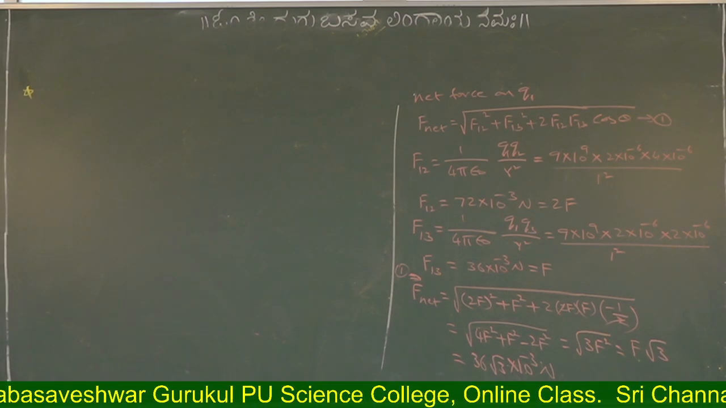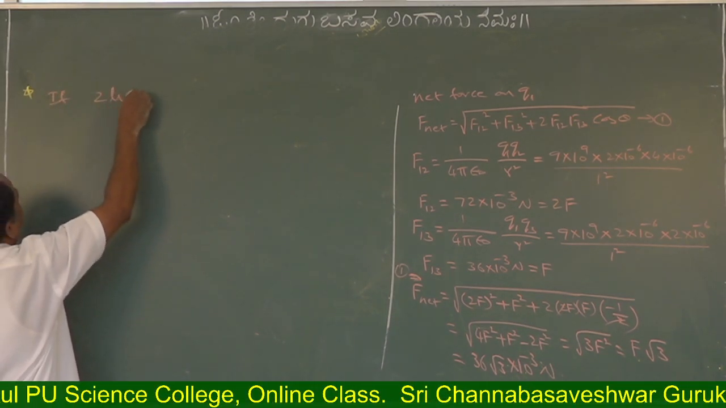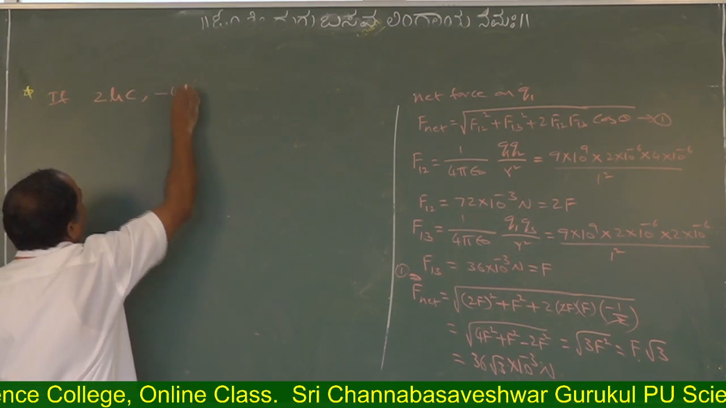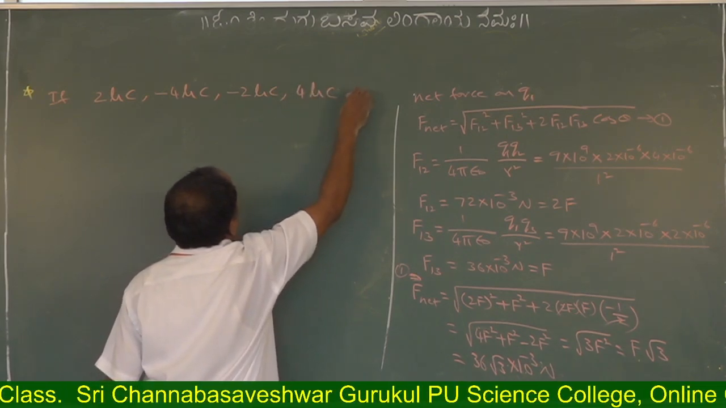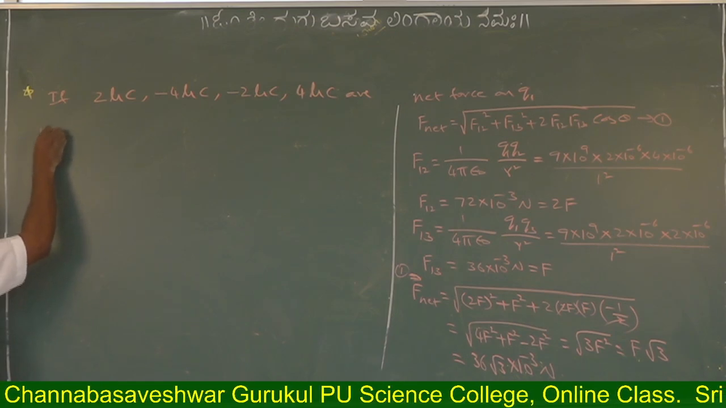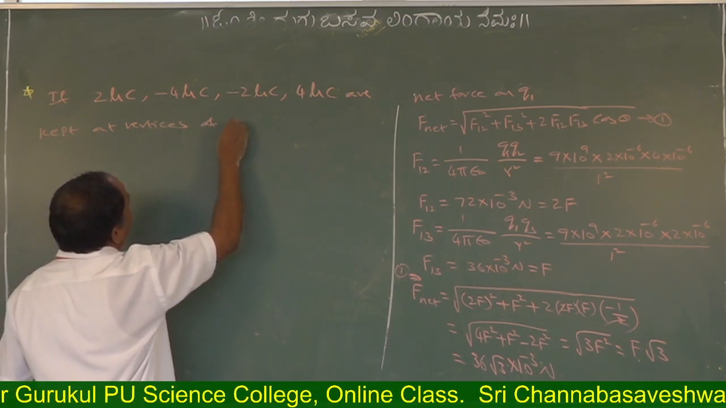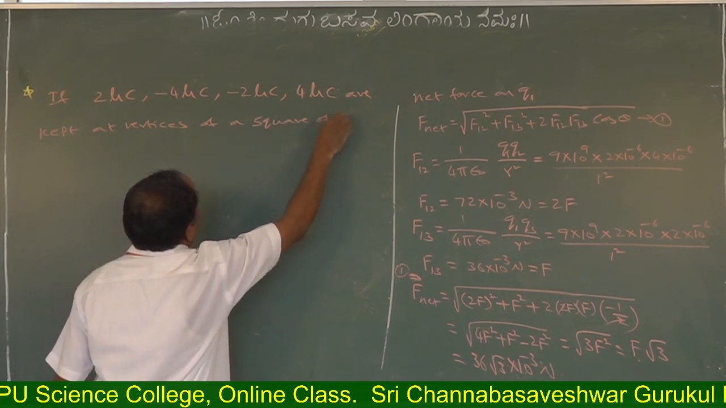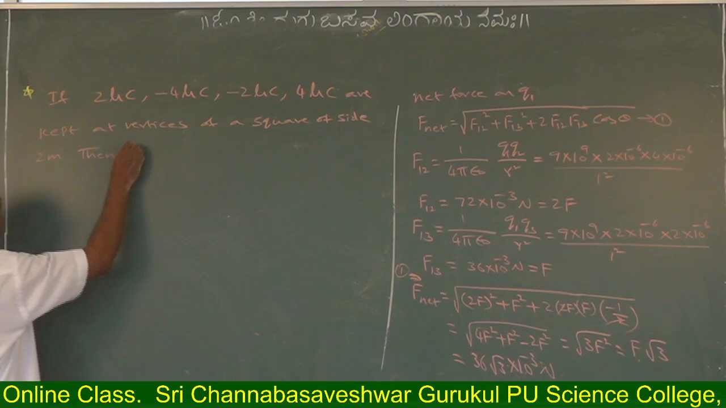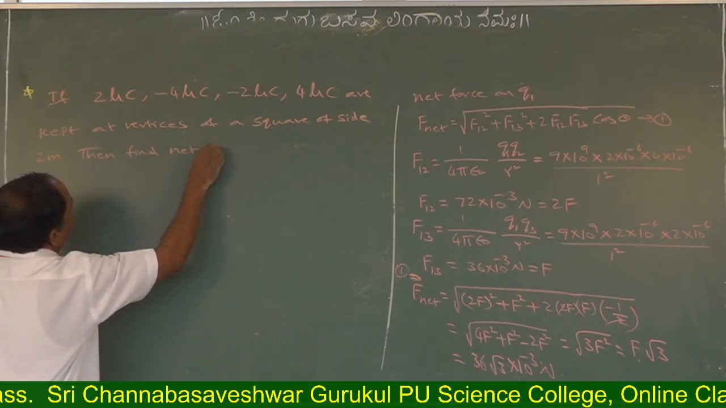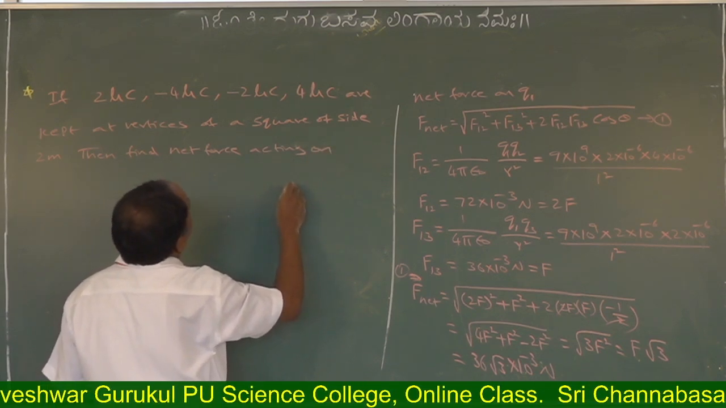Another problem I will give, try to do it as homework. If 2 microcoulomb, minus 4 microcoulomb, minus 2 microcoulomb, 4 microcoulomb are kept at the vertices of a square of side 2 meter, then find the net force acting on minus 2 microcoulomb.